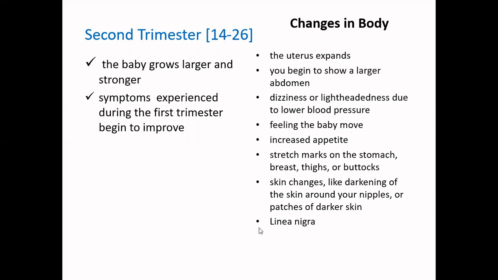This is a line that you find along your belly button and moving down towards your pelvic area. So usually on the stomach, you may find a darkened line over here, which you call the linea nigra. You may find at times itchiness on the belly because of the stretching of the skin and the development of stretch marks.